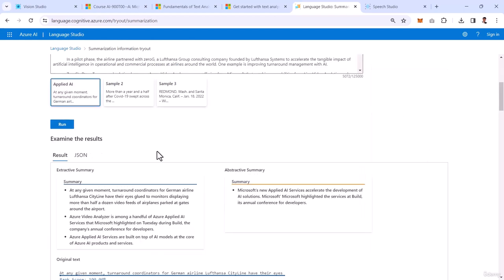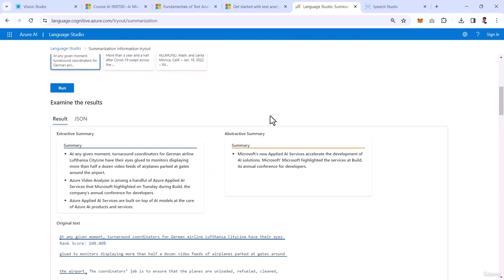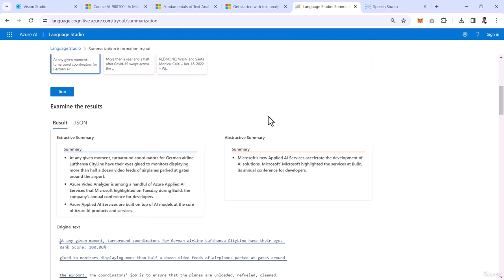This lengthy conversational document is showing me an extractive summary, where an exact 100% match of a particular sentence is available here. While the abstractive summary is showing me the actual meaning, like a moral of the story, which came up from that. You can compare both of them and use whichever you want in your application.